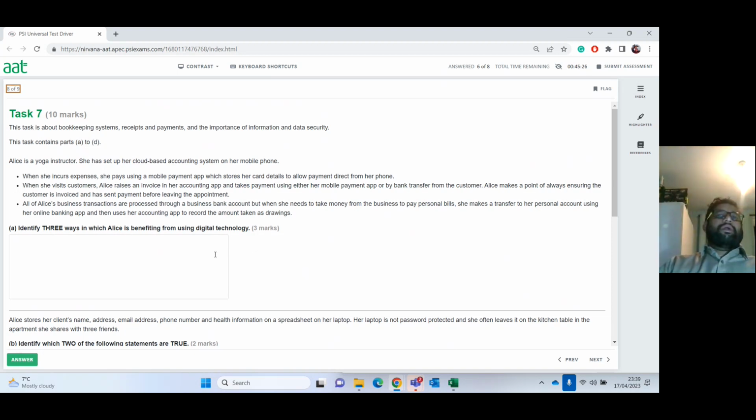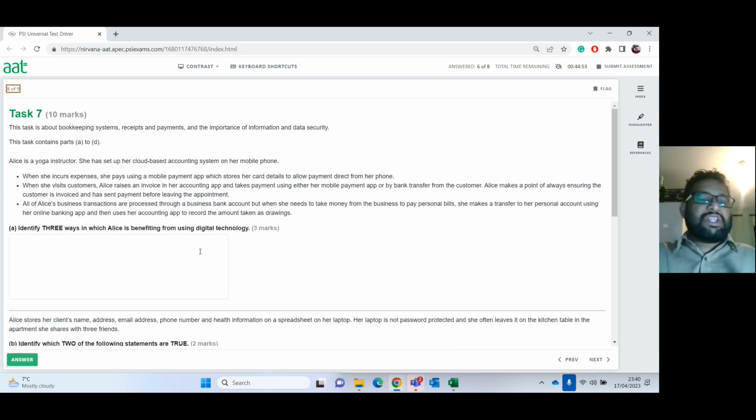Obviously, you can say, what are the things she's using to make her life better. She's recording everything straight away because it's cloud based. You don't have to worry about books, banks, or carrying everything around. Everything is in your hand. All the payments are done very securely through the phone. You can check whether money came through or not. Then also you reduce the risk of non-payment or tardiness, because you make sure the money is already through.